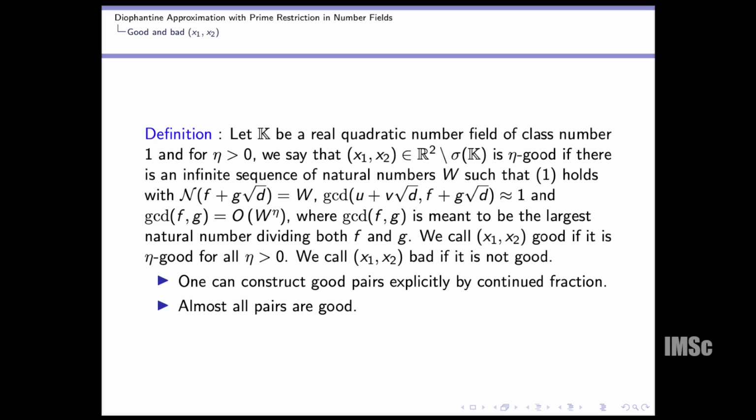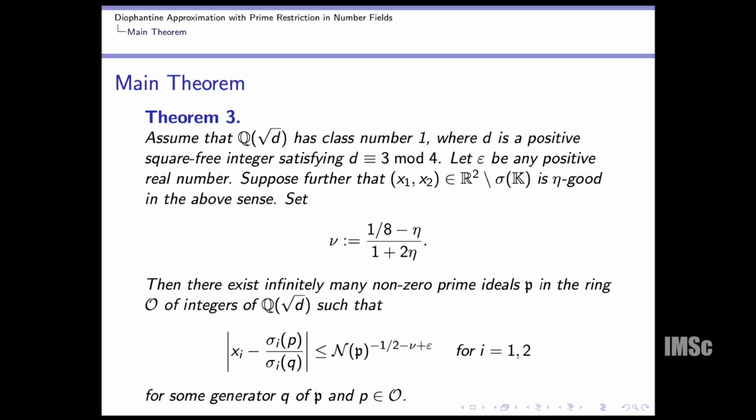One can construct these good pairs explicitly by continued fractions, and we also showed in that paper that almost all pairs are good. Unfortunately, in the later works we have seen that this is actually not needed. However, in our paper we actually did that.